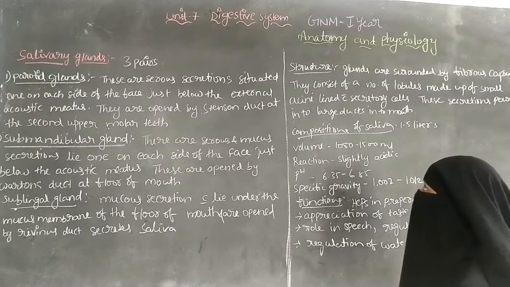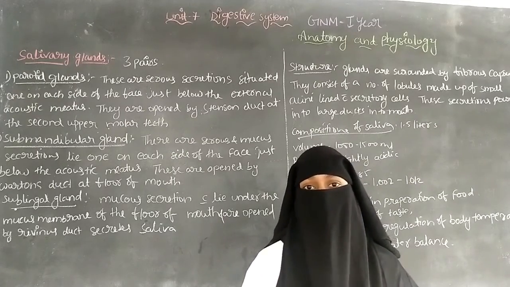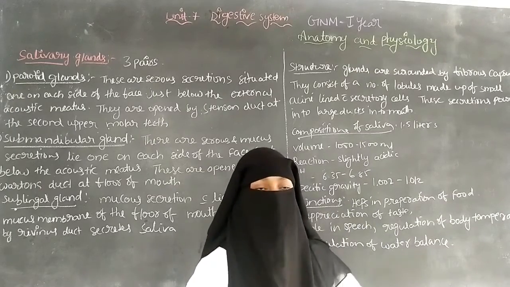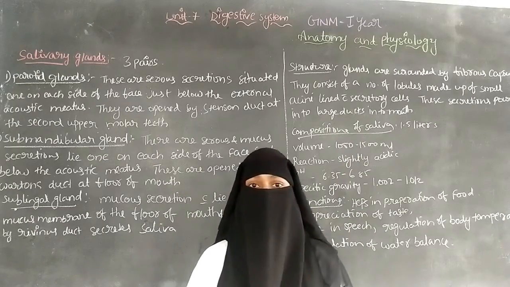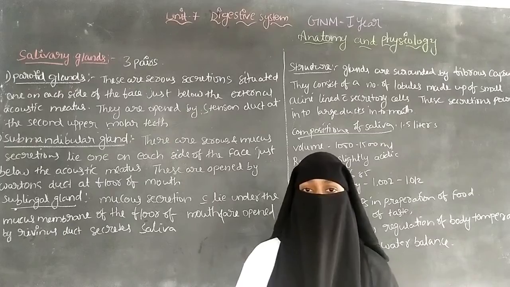So after the secretions are released, they are drained into the large ducts, and from these ducts they open into the mouth.